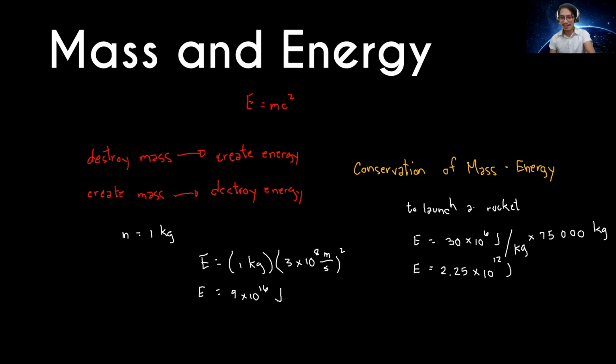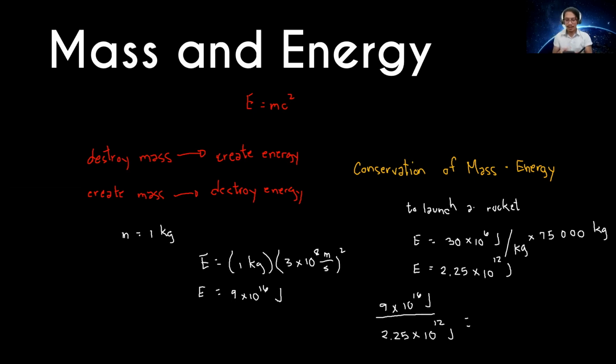So that means ilang rocket ang mapa-launch ninyo niyan. So i-divide na to. Ilang rocket ang kaya nitong i-launch. So 9 times 10 to the power of 16 joules divided by 2.25 times 10 to the power of 12 joules.